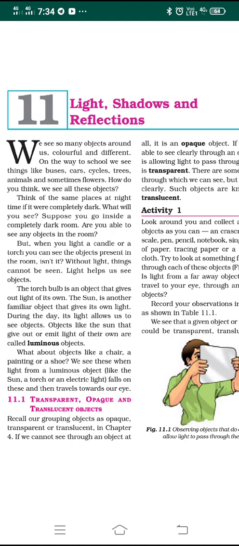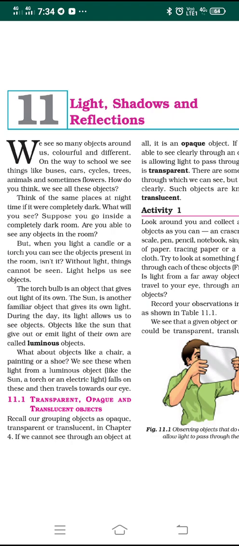Suppose you enter a room which is completely dark. Would you be able to see any objects inside the room? Definitely not. But when you light a candle or switch on a torch, you will be able to see the objects in your room. Am I right or not?